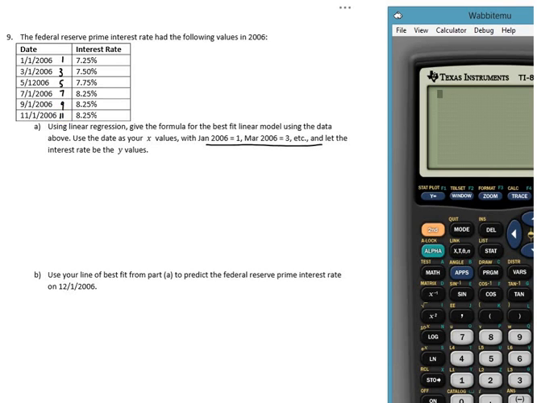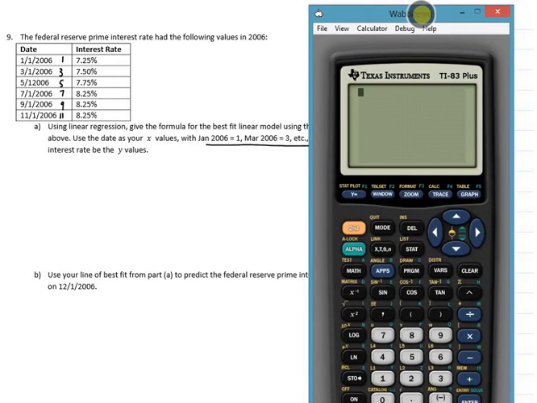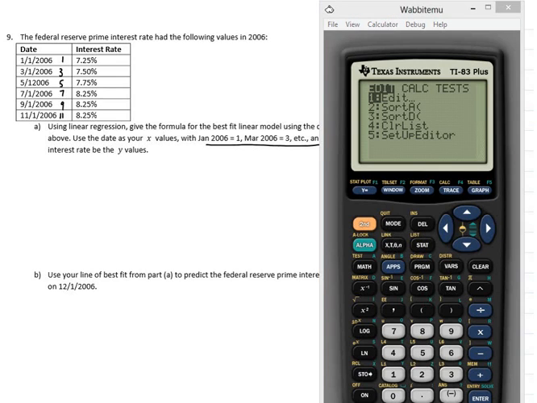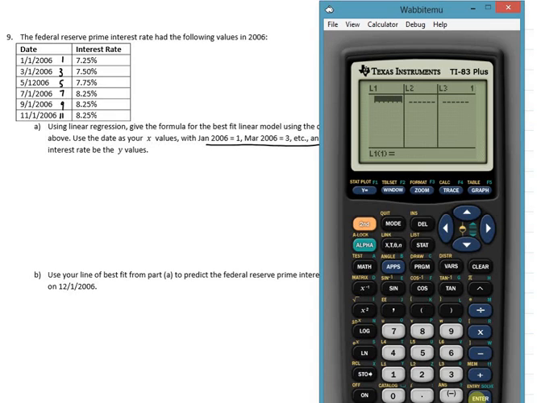So let me bring up my calculator here. I'm going to go to Stat, Edit, and I want to type in my x values here, which is my 1, 3, 5, 7, 9, and 11. Okay, then I want to go over here to L2, and I want to type in my interest rates.